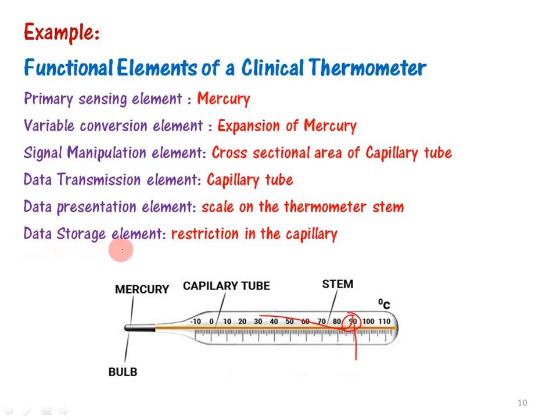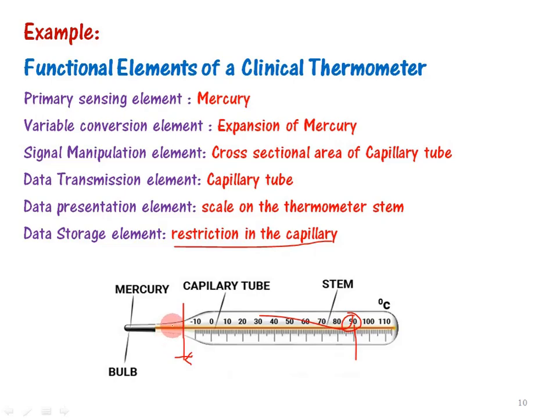Finally, the data storage element is the restriction in the capillary tube. If you observe the construction of this clinical thermometer, we have one restriction here. That restriction prevents the backflow or reverse flow of mercury, so that is called the data storage element.